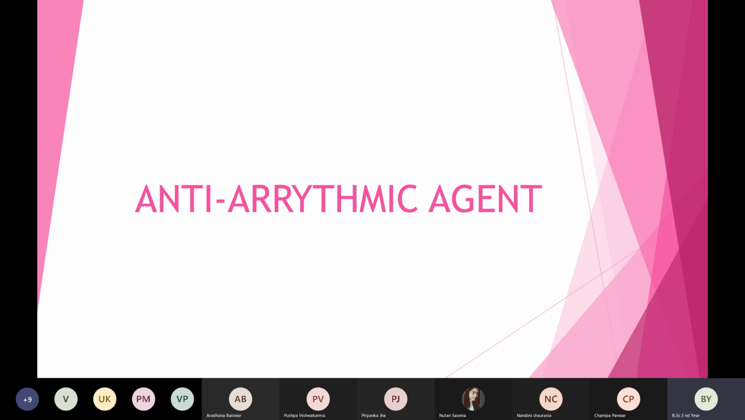From the SA node, the electrical impulse starts, and it will go directly to the AV node, which we call the atrioventricular node. Some of the electrical impulse will go to the left atrium, and also a little bit will go to the right atrium. So the impulse generated from the SA node will go to the AV node, a little bit to the right atrium, and a little bit to the left atrium.